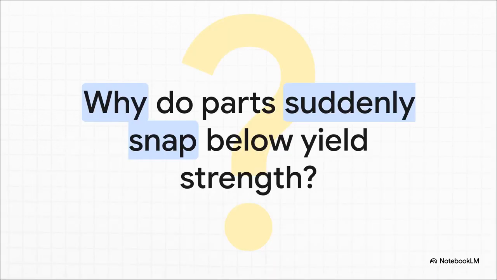So think about it. Why do parts that are subjected to loads well below their maximum yield strength suddenly just give out? It kind of defies logic at first glance, right? Well, consider a highly relatable human analogy. Just like repeating a really simple physical task over and over again eventually exhausts us, metallic components get fatigued too. When a material undergoes repetitive, variable loading over a long period of time, it physically tires out until it literally breaks. It's not about how heavy the load is, it's about how many times that load is applied.